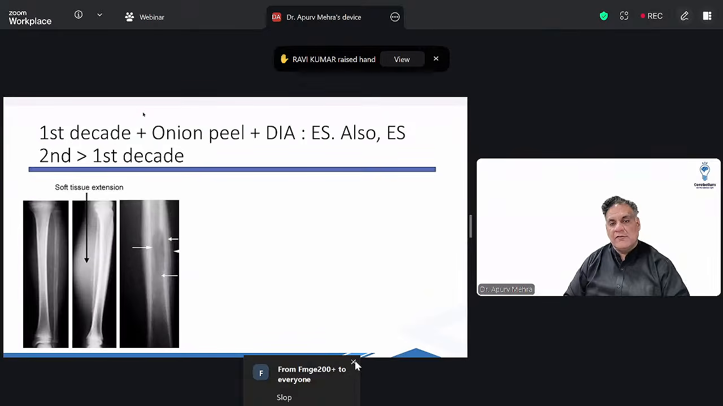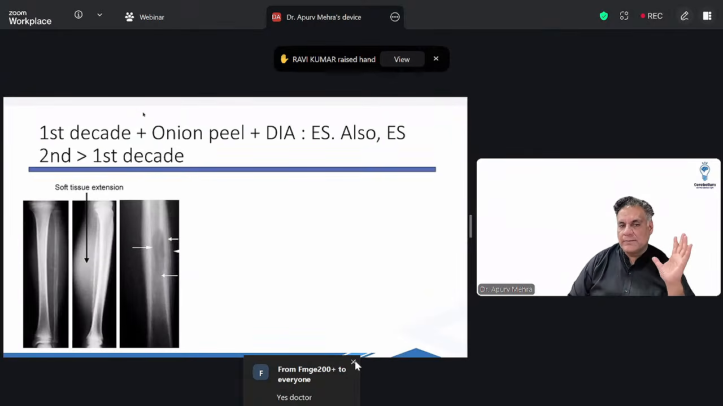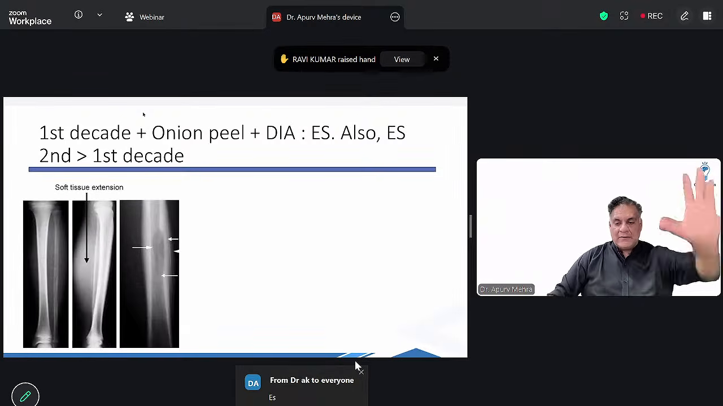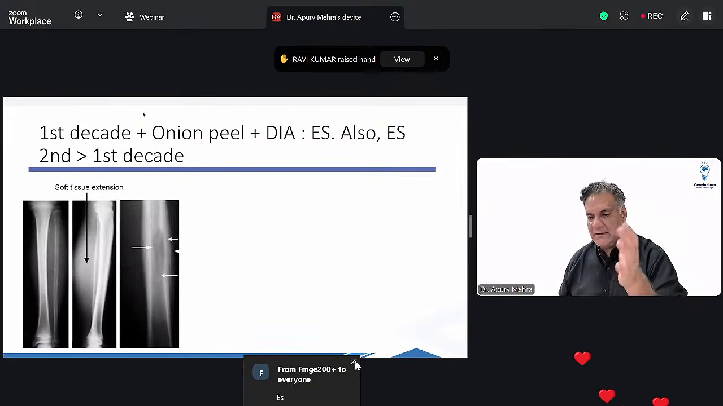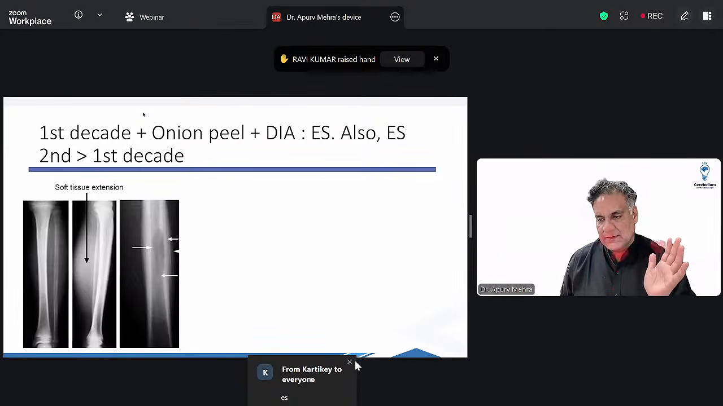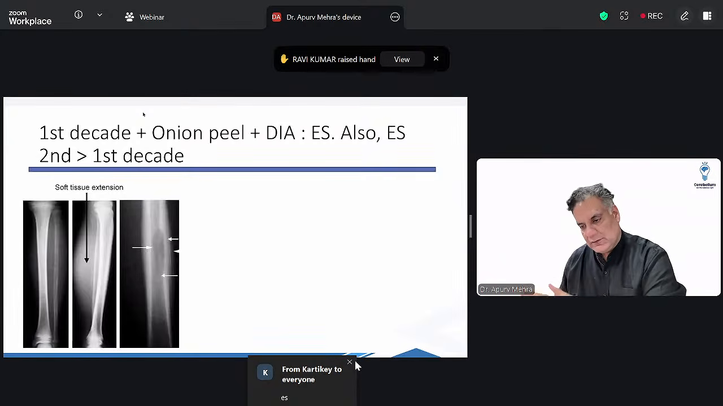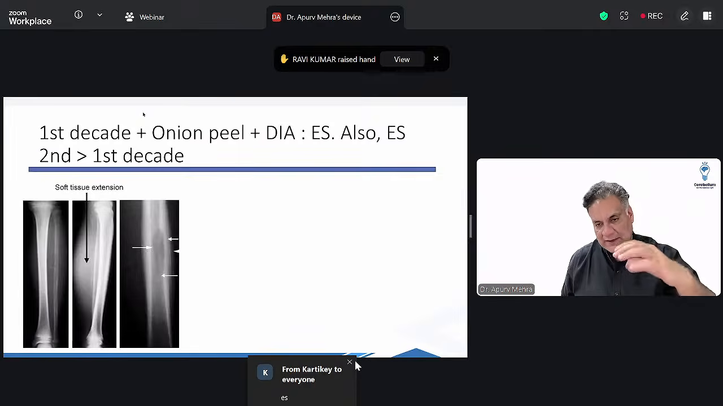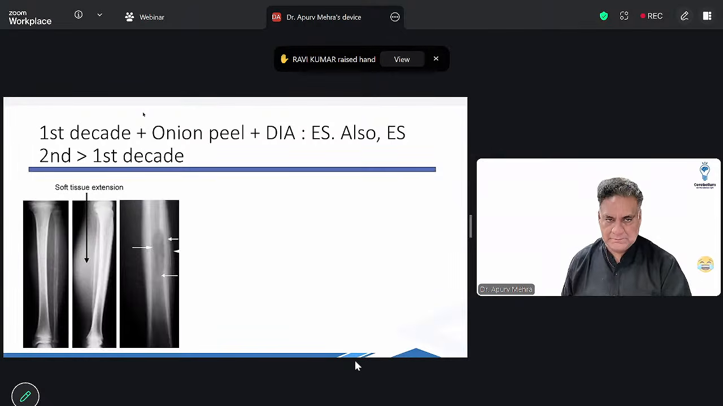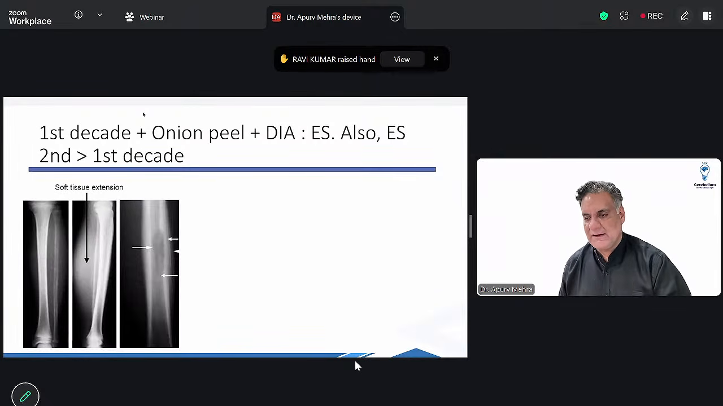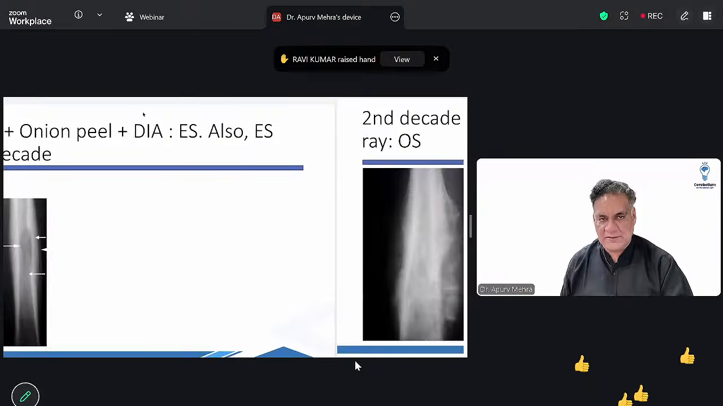All right. First decade means 1 to 10 years. Onion peel appearance, diaphyseal lesion, Ewing sarcoma. यहाँ पर एक love triangle है. Love triangle है that first decade को Ewing's पसंद है. But Ewing's को second decade पसंद है. Means if there are 10 tumors in the first decade, majority will be Ewing's. But 90% of Ewing's are in the second decade. So Ewing sarcoma, second decade is more number of tumors than first.